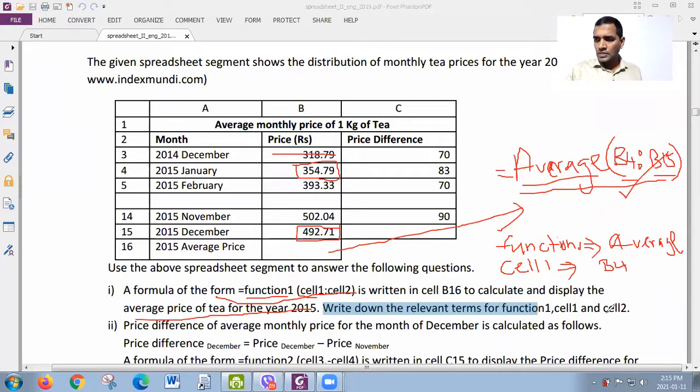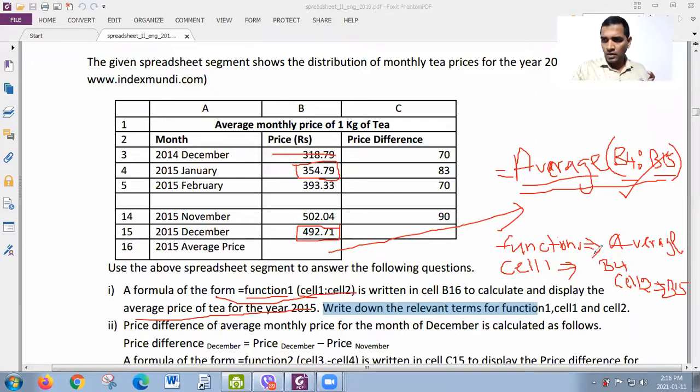Okay. Then cell 2. So in the next line, you can write cell 2. Cell 2, right? Use an arrow. What is cell 2? B15. Okay. So this is going to be B15. Okay. This is the answer. So rather than writing the function in one line, you have written them in separate lines because you have to answer for the question. So this is the answer.